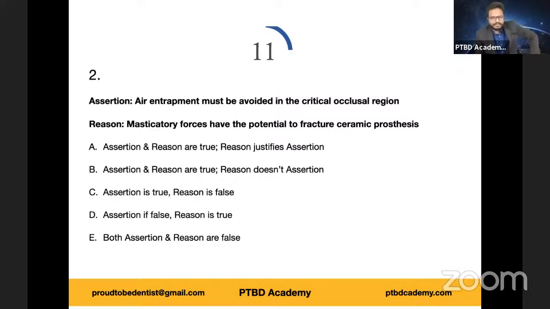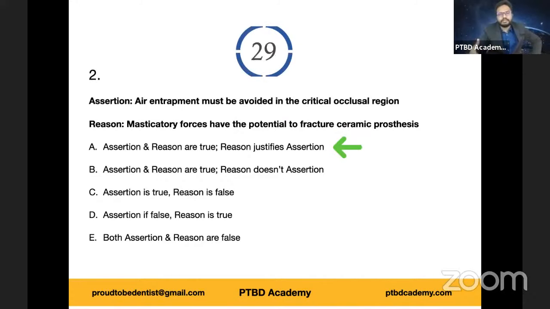Very good. I see almost a unanimous answer. Option A. Fantastic. Let's see whether it's right or wrong. So air entrapment must be avoided in critical occlusal regions because, as you rightly said, masticatory forces, that area becomes weak, right?